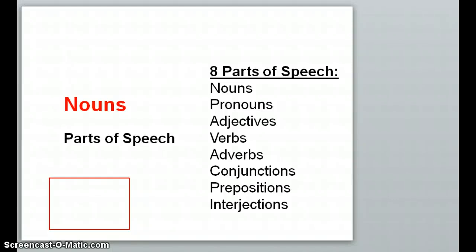Alright, today's lesson is going to be about nouns. You might remember yesterday we talked about the 8 parts of speech, and these are those one more time. And we did some activities where we labeled them and found some definitions and examples. But today's lesson is going to be just about nouns because obviously I would not expect you to remember all 8 of these after just one day looking at them.